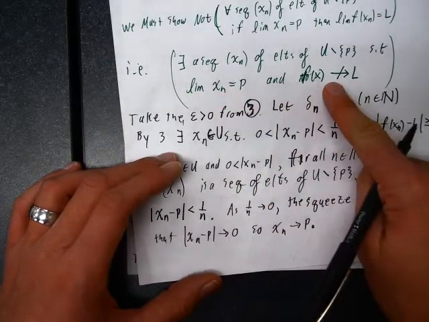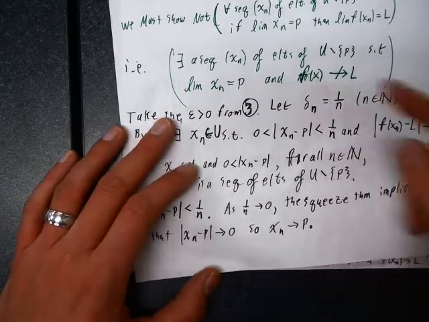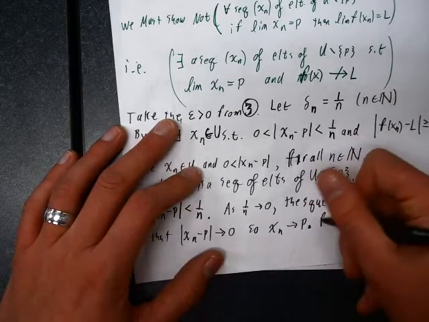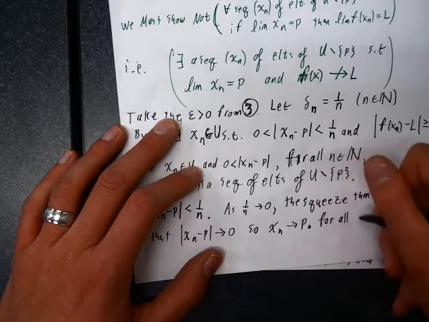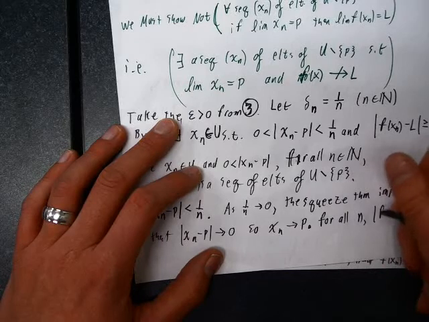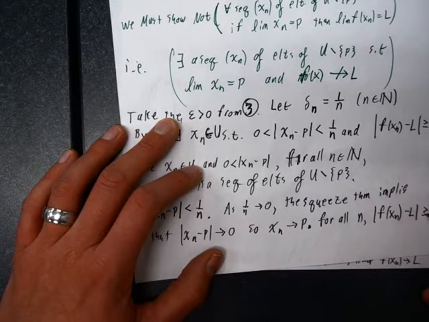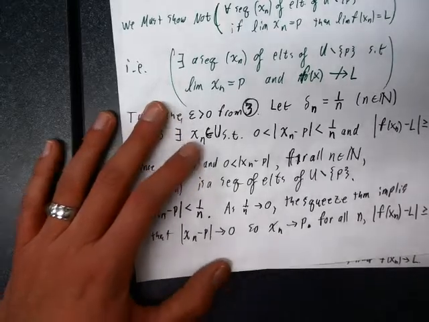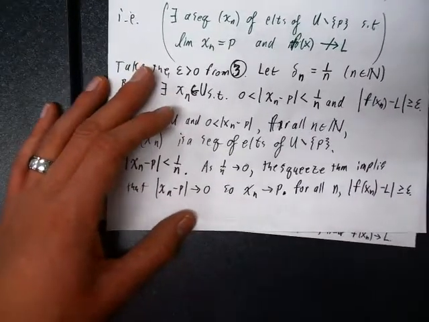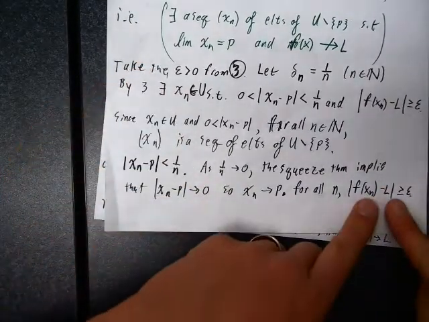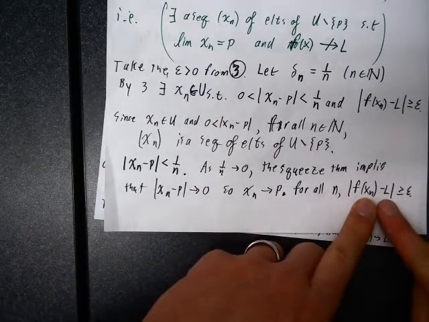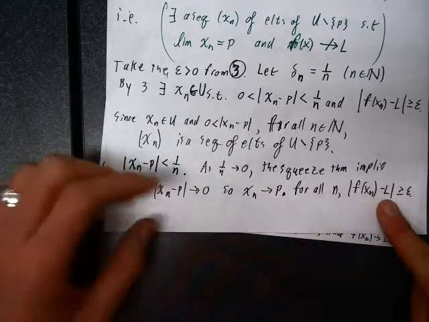Next, we need f of x sub n to not converge to L. Let's see, for all n, absolute value of f of x sub n minus L is bigger than or equal to epsilon. But notice, if f of x sub n converged to L, this would get less than epsilon eventually.